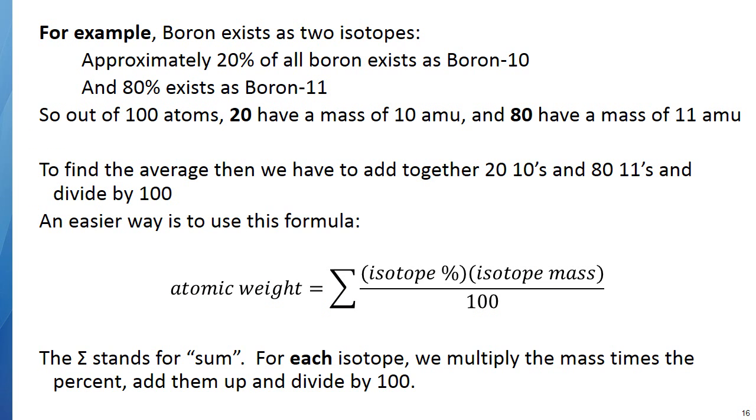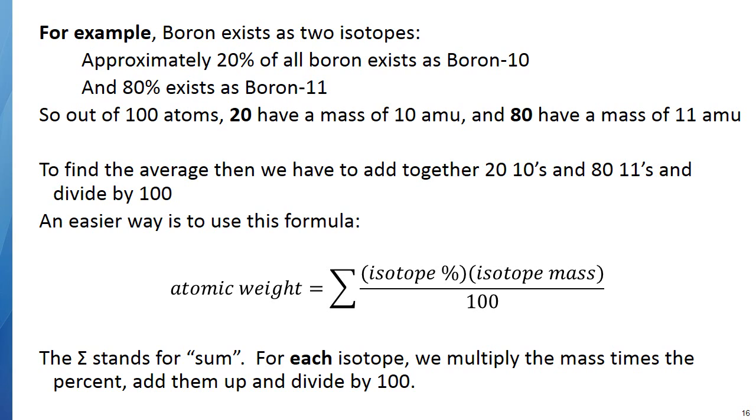So here's an example. Boron exists as two isotopes. There's boron 10 and boron 11. So let's just take a second. Boron 10, since boron has 5 protons, that means boron 10 has 5 protons and 5 neutrons. Boron 11 has 5 protons and 6 neutrons. Now, if you hear average you might think, okay, boron 10 and boron 11, if you take the average of those two, you get 10.5. Well, if you look now at the periodic table, you'll see that that is not what's shown. The atomic weight of boron is 10.81.